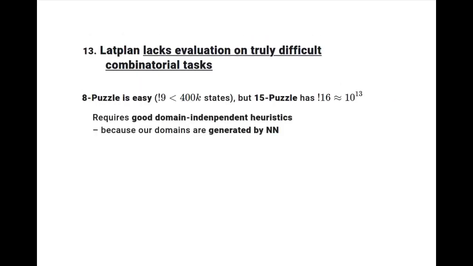LatPlan lacks evaluation on truly difficult combinatorial tasks. 8 puzzle is easier than the 15 puzzle. In order to scale LatPlan to such more difficult combinatorial problems, we need to combine it with a good domain-independent heuristic. It needs to be domain-independent because our domains are generated by the neural networks.